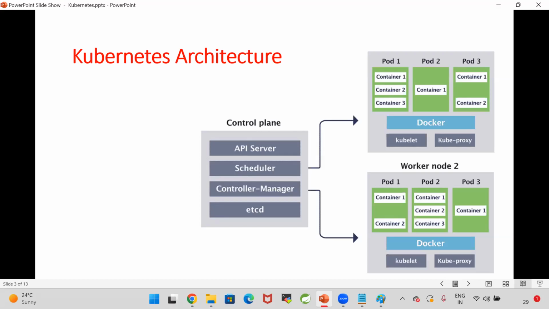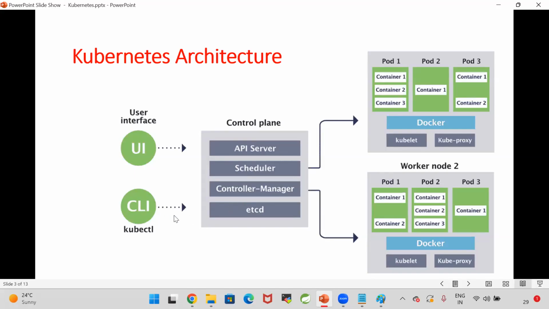Right. Now here, how to send request to control plane. As a DevOps engineer, I have my Docker image in the Docker Hub. How can I send a request to control plane to deploy my application in the Kubernetes cluster? That's where we are going to use kubectl. Kubectl is one CLI software which is used to communicate with the Kubernetes control plane to send the deployment request.